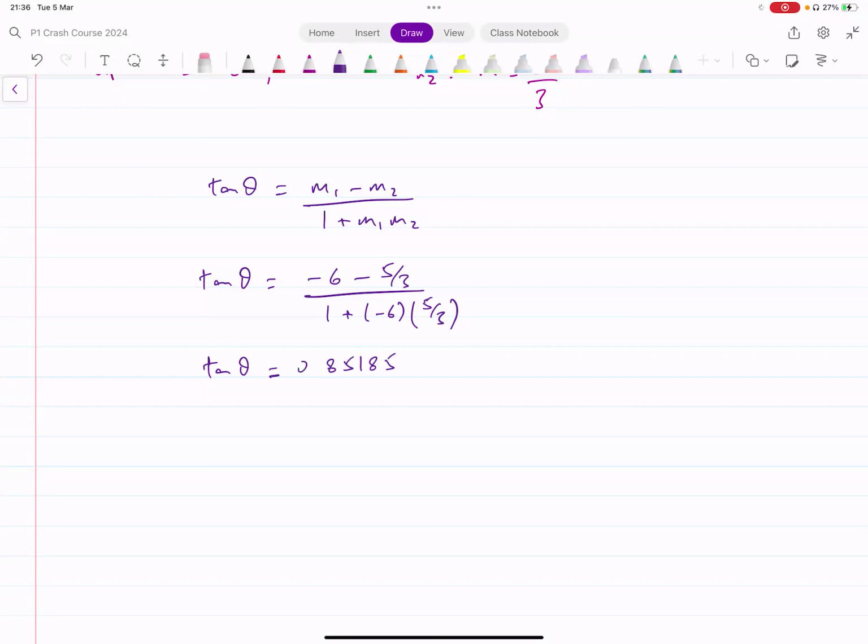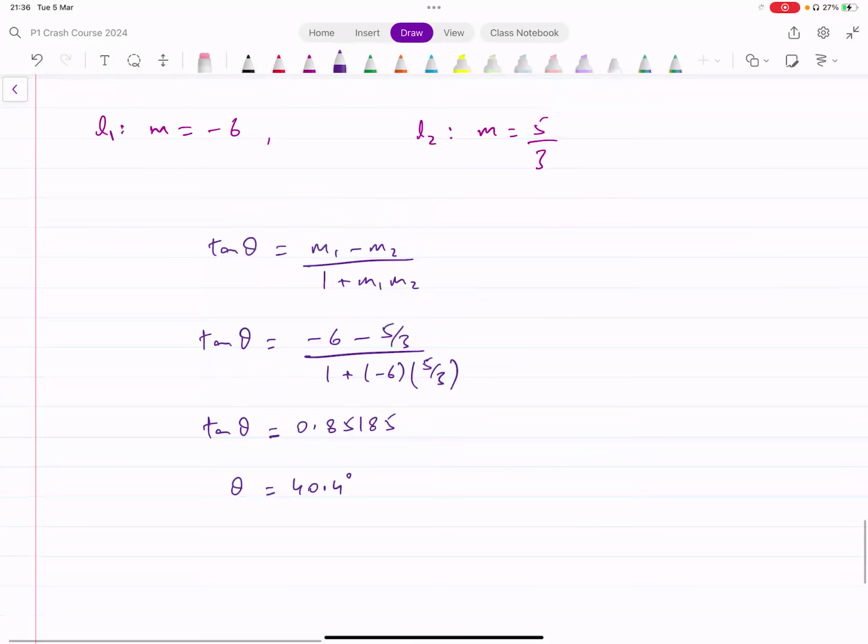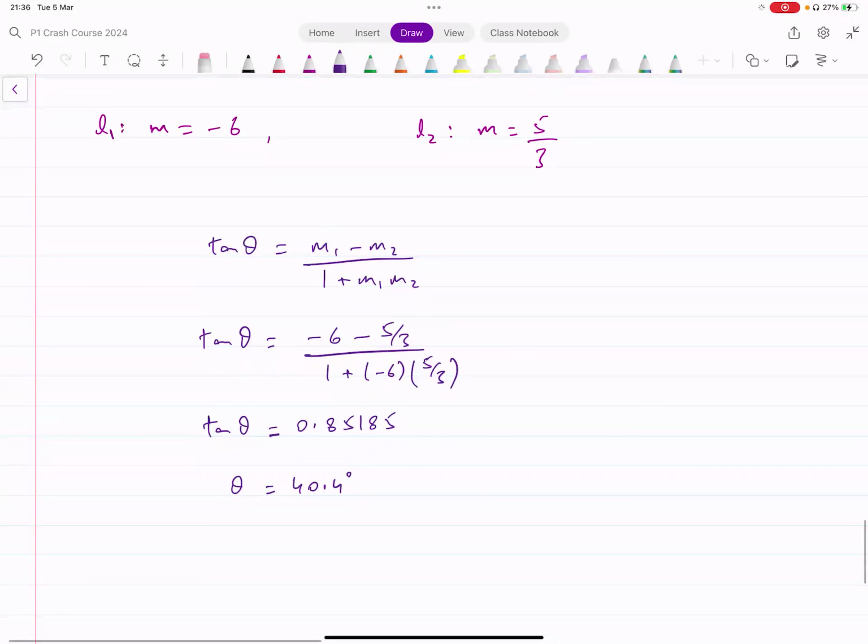Now we can just take tan inverse of that and see what that gives us. Tan inverse of this number, that's giving me 40.4 degrees. So that would be the angle between these two lines, 40.4 degrees. That's the acute angle. If you were looking for the obtuse angle, just subtract that from 180.